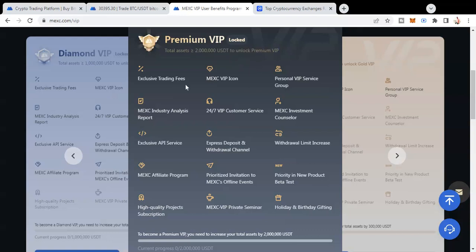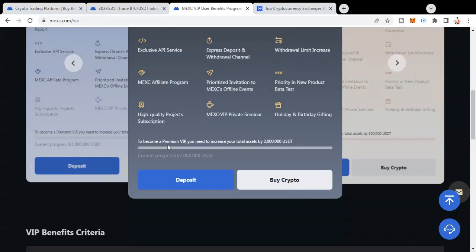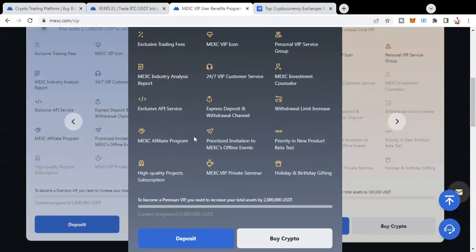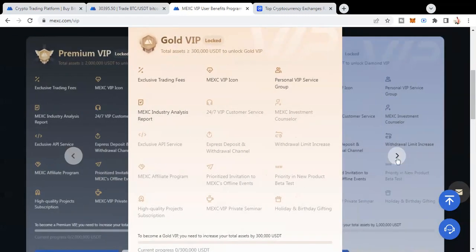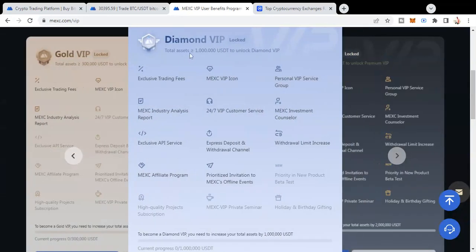They get exclusive trading fees, a VIP icon, and 24-hour customer service. There are a lot of things once you become a VIP member. They also have gold VIP, which is 300,000 US dollars to unlock, and then diamond VIP, which is a million.